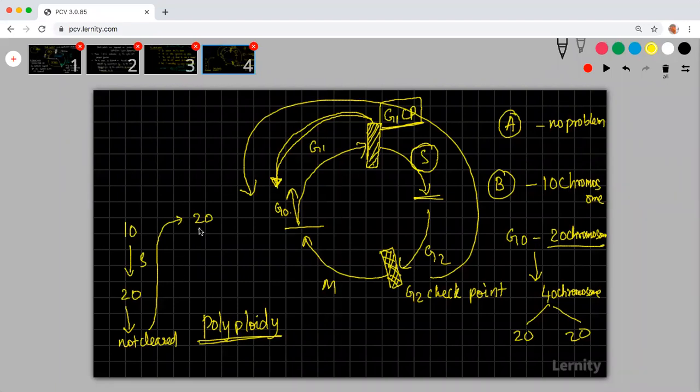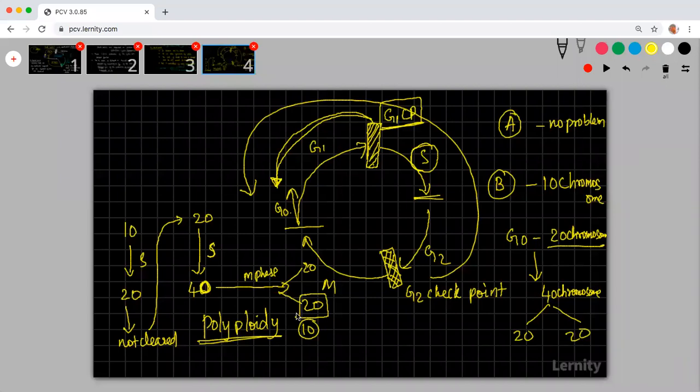So again, if the conditions are correct and it is reverting, again an S phase will happen, and it will have 40. When this 40 goes for M phase, it will try to divide into 20 and 20. So now an organism which should have 10 chromosomes is now having 20 chromosomes. So basically this problem is increasing the number of chromosomes in an organism.